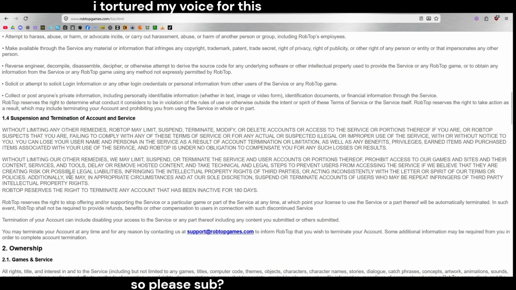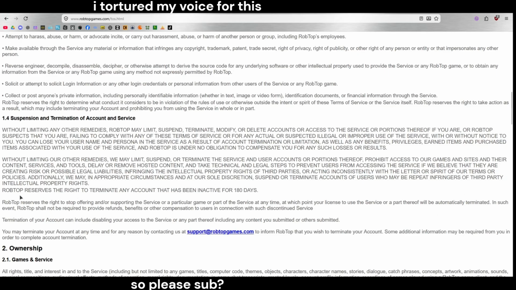Without limiting our other remedies, we may limit, suspend, and terminate the service and user accounts or portions thereof, prohibit access to our games and sites and their content, services, and tools, delay or remove hosted content, and take technical and legal steps to prevent users from accessing the service if we believe they are creating risk or possible legal liabilities, infringing the intellectual property rights of third parties, or acting inconsistently with the letter or spirit of our terms or policies. Additionally, we may, in appropriate circumstances and at our sole discretion, suspend or terminate accounts of users who may be repeat infringers of third-party intellectual property rights.